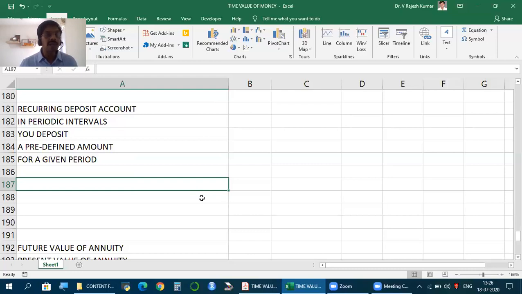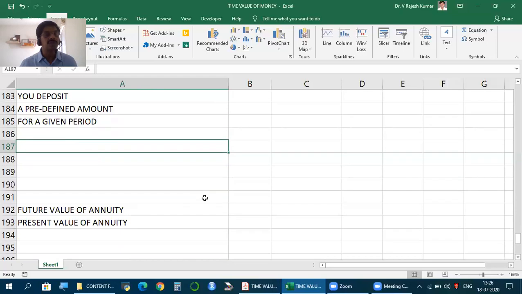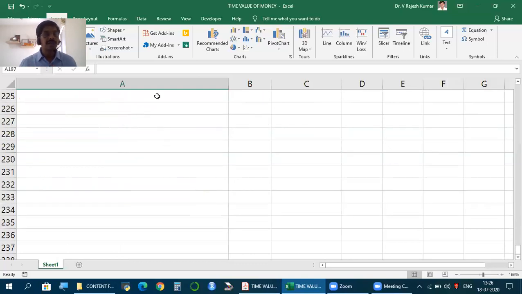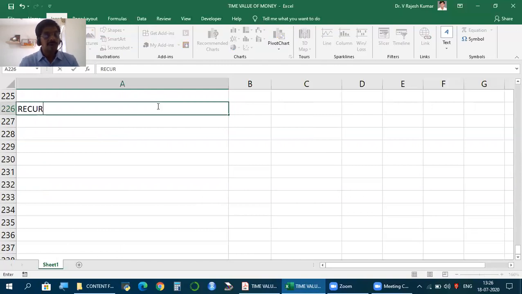Now, what should we learn about annuity? Friends, we should learn same thing what we learned under general discussion, future value of annuity, present value of annuity. So for an annuity, how to find future value? For an annuity, how to find present value? How? Let's see. Let's take the same example of recurring deposit.